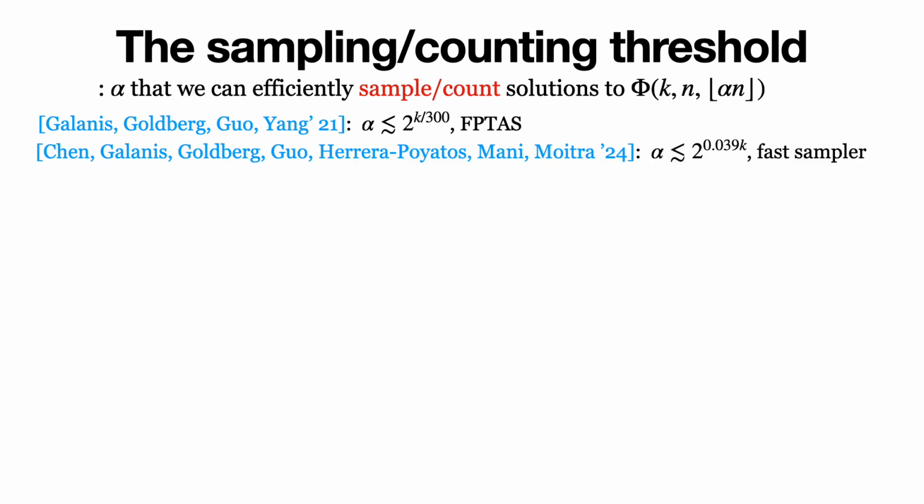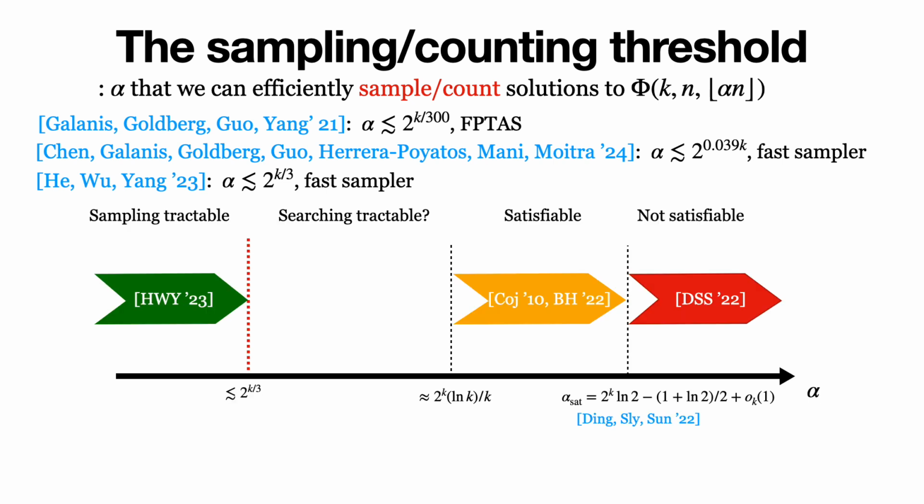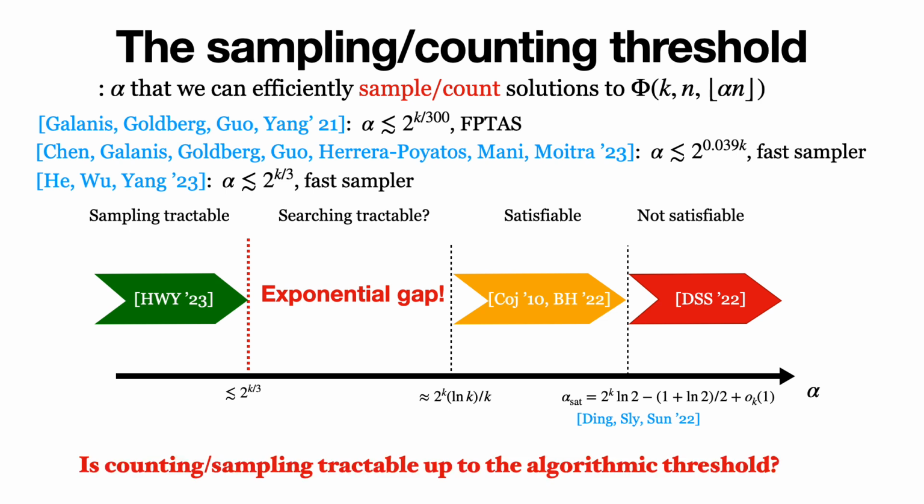Two recent works by Chen, Galanis, Goldberg, Guo, Herrera-Poyatos, Mani, Moitra, and Wang have improved this exponent as well as giving a fast sampler. To date, the best threshold of sampling and counting random k-SAT was located at alpha less than or equal to 2^(k/3) by He, Wu, and Yang. Yet, there remains an exponential gap between the sampling threshold and the satisfiability and algorithmic threshold. Therefore, a natural question to ask is, is counting and sampling random k-SAT tractable up to the algorithmic threshold?